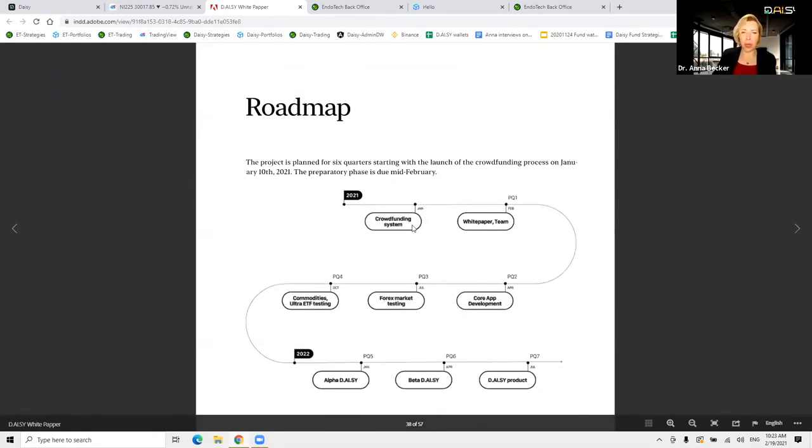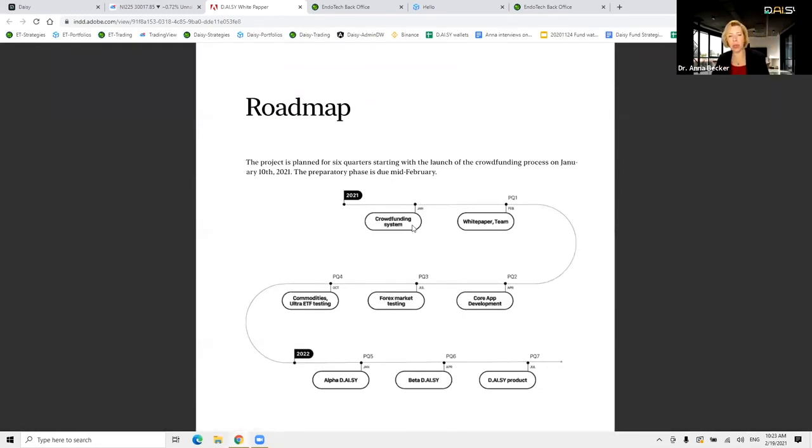We entered the project by crowdfunding, and it enabled us to start it. So from January, we started already the development of the DAISY. The white paper came out here in February, and we are moving towards completion of the elements of the core development already in April. In July, we are planning to take DAISY elements to help us with Forex trading. Now, this testing will start on live accounts in July. So what we want to do is, in Forex, our systems are heavily relying on the volatility. So we need to bring more inputs from the DAISY to the Forex.